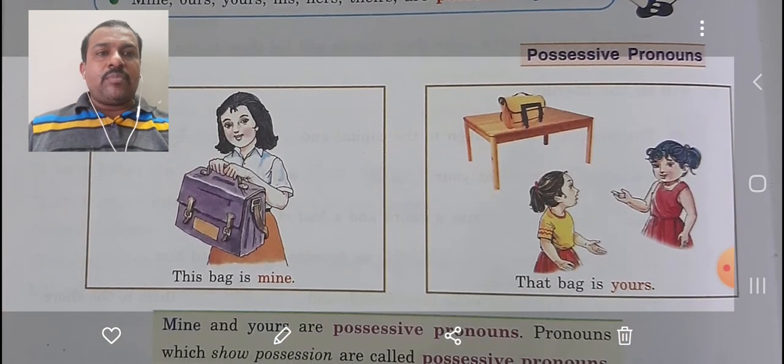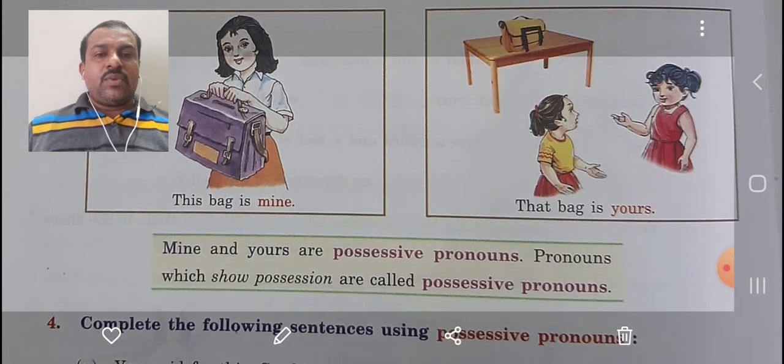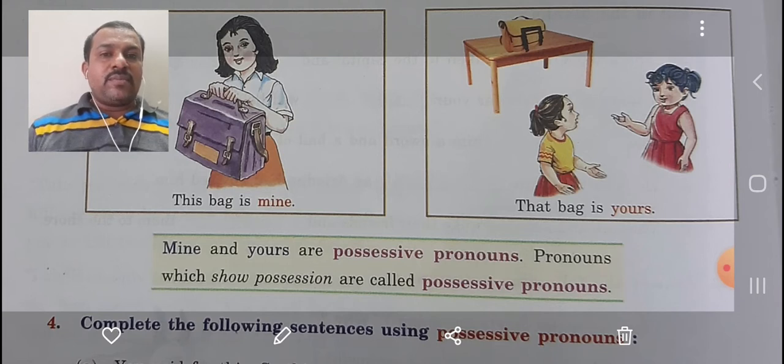Now if you see the examples of possessive pronouns, what is given? This bag is mine. Whose bag is this? Mine. That bag is yours. Whose bag is that? Yours. When we use this bag, then it is mine. When we point towards it and use that, then it becomes yours. Now mine and yours are possessive pronouns. Pronouns which show possession are called possessive pronouns.